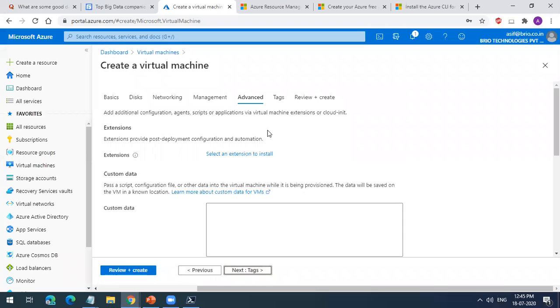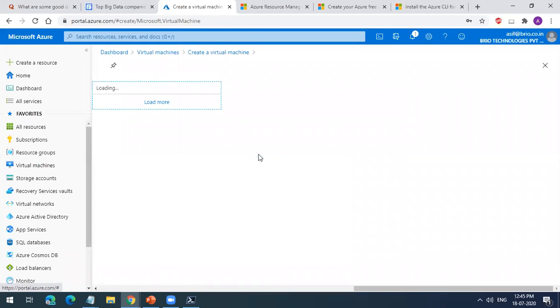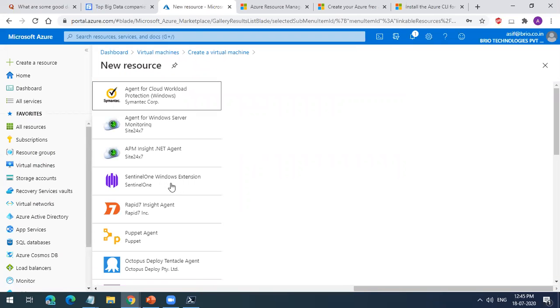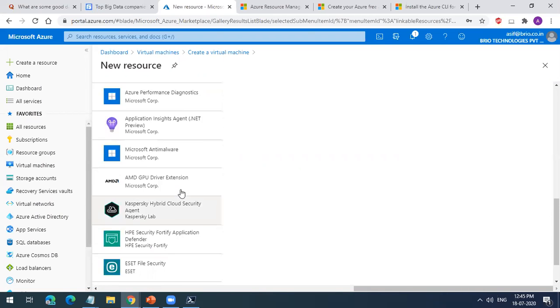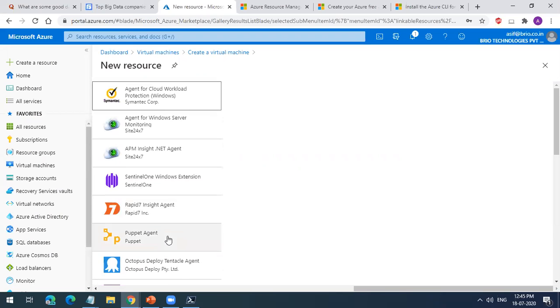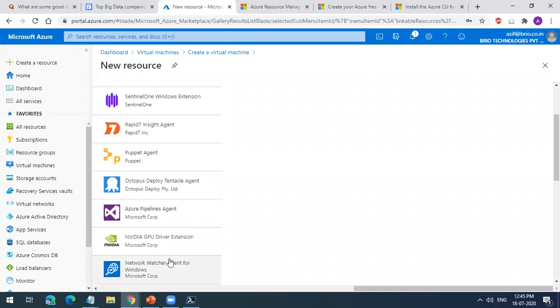I'll show you auto start. If you want to install custom extensions, you can do this also. Let's say I want my machine to have the Puppet agent installed already. I can do that. Or I want to install an application server or anything, I can do that. Extensions can also be taken.